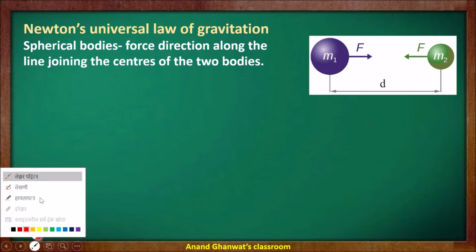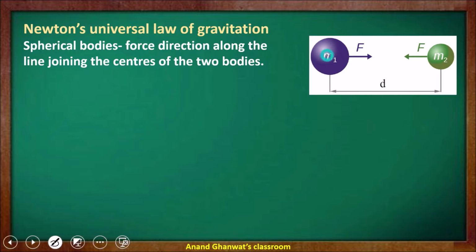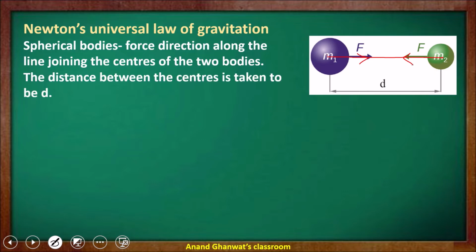Since the bodies are spherical, the center of each sphere is here, and the force is along the line joining the centers of the two bodies, and the distance between these two objects is d.